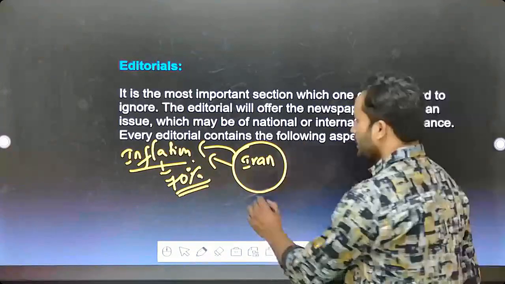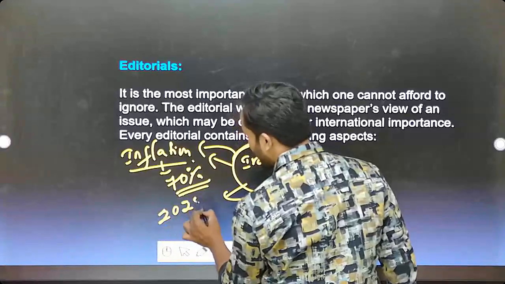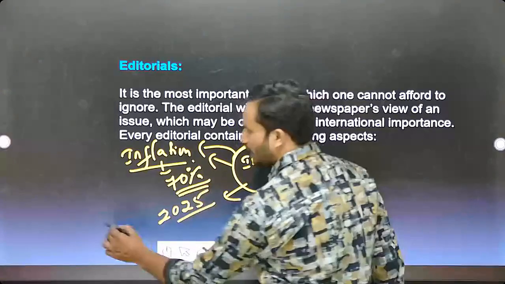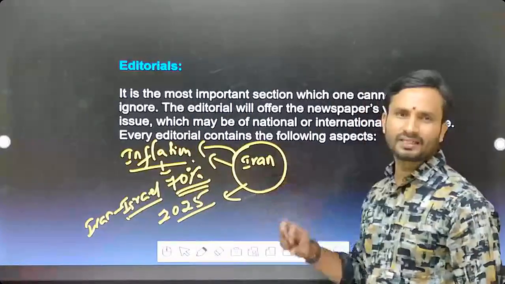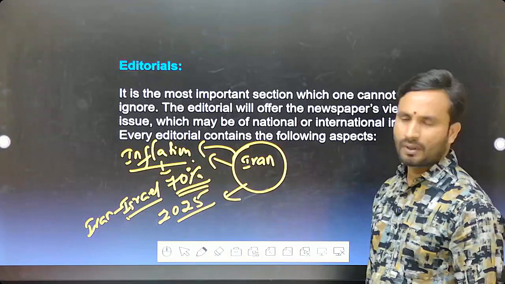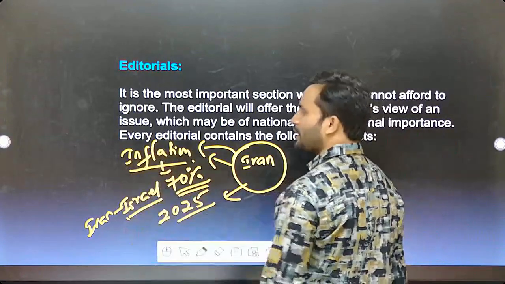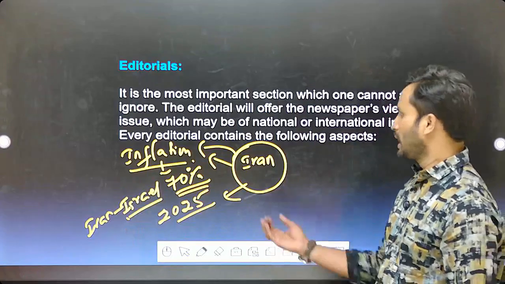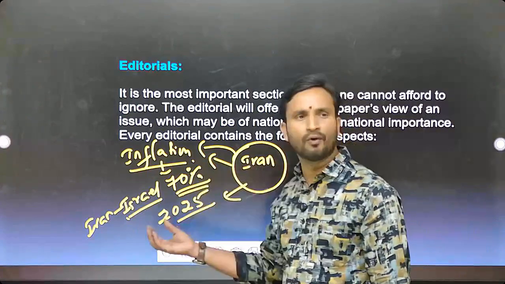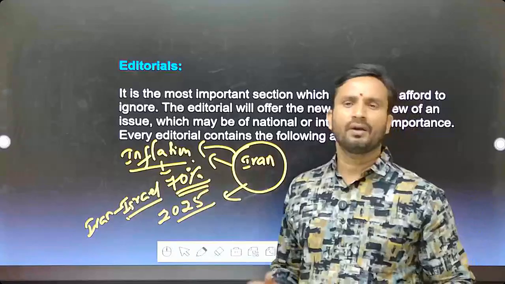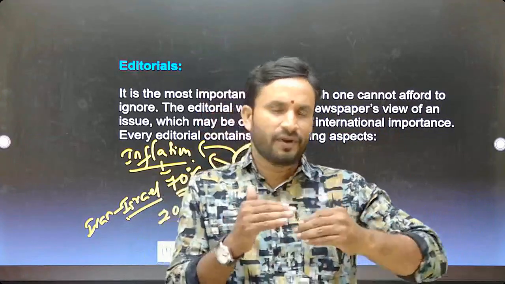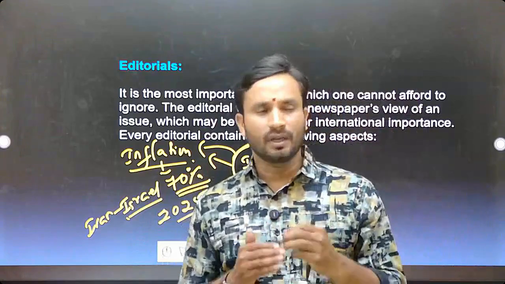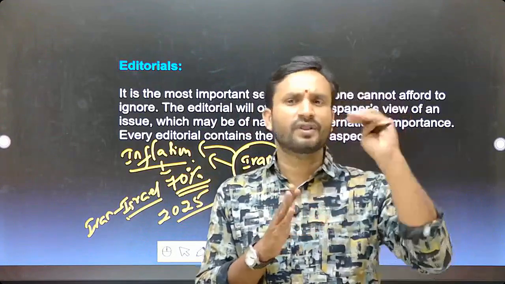And in the year 2025, the Israel-Iran war. Because of this Iran-Israel war, Iran's situation went into a drastic state, because if there is war, Iran has to spend more money on war. Why would most countries avoid war? For example, if India goes to war with Pakistan, for example.